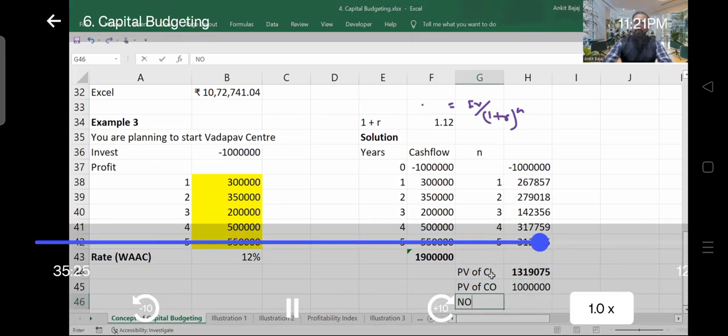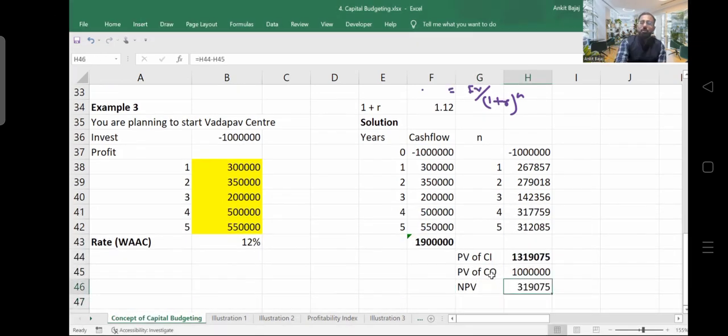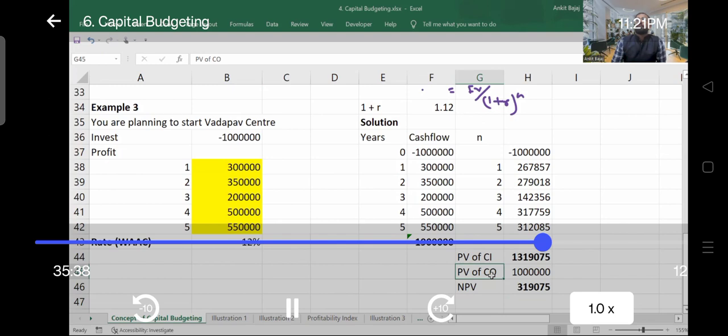So what is going to be your net profit or net present value? Your net present value is going to be 13 lakh minus 10 lakh. And your business will be giving you a profit of 3 lakh 19,075 rupees.